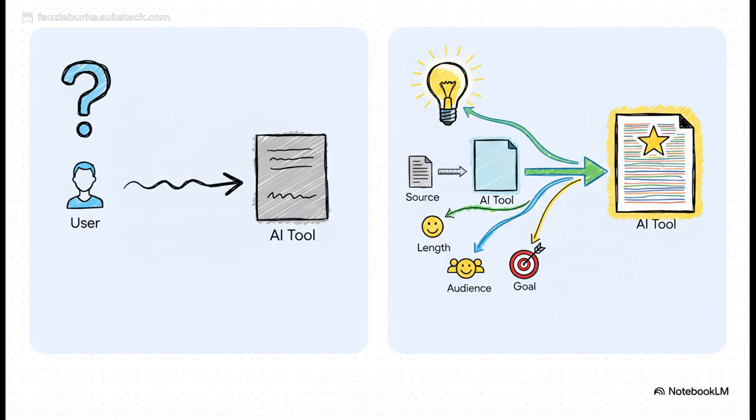Just look at the difference here. It's night and day. On the left, "write an author bio." That's a vague prompt. You're going to get a vague, generic result. But look at the one on the right. A good prompt gives it all the context it needs.